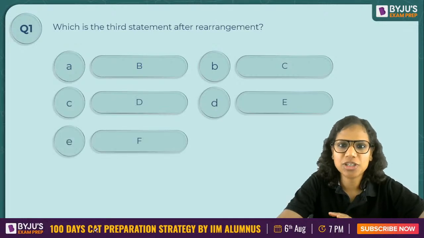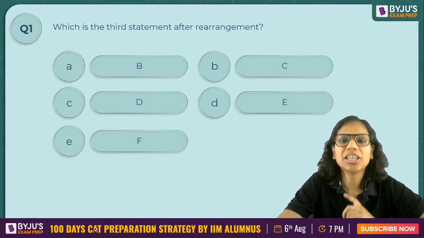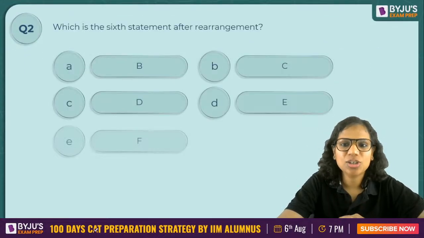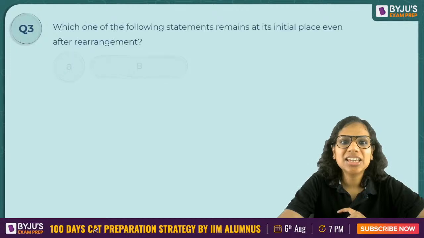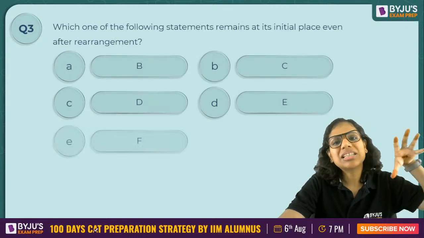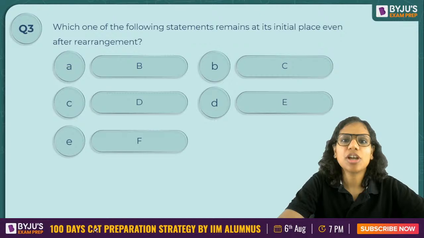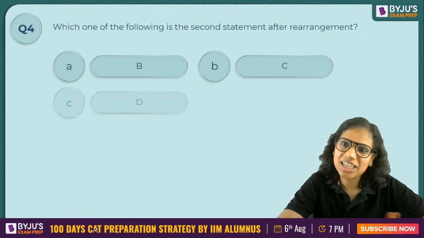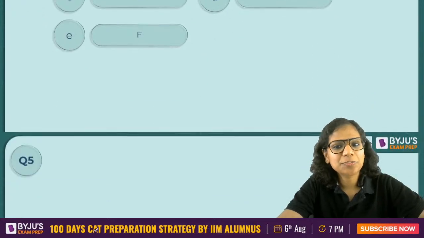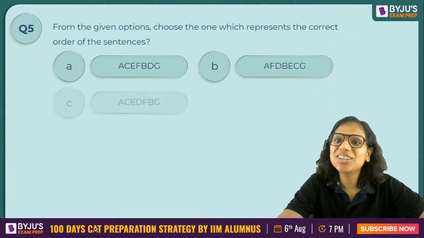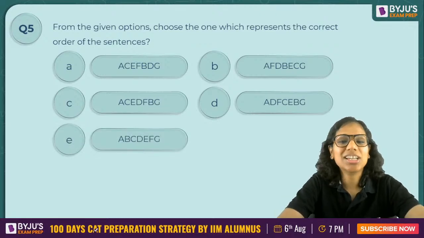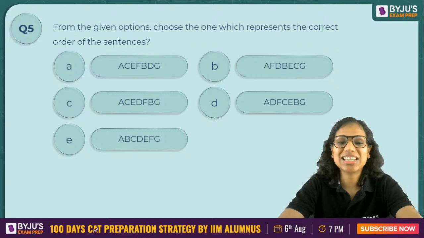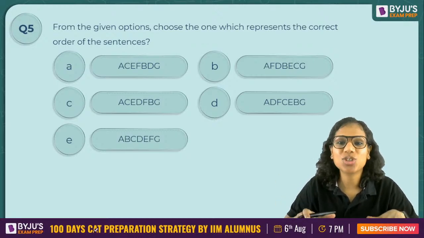So this is your first question. Third statement after rearrangement. That means, okay, I'll have to rearrange it. Right. Sixth statement after rearrangement. All right. Then, which of the following statement remains at its original place, its initial place, even after rearrangement? Fine. Then, second after rearrangement. All right. From the given options, now here is the question that I like. From the given options, choose the one which represents the correct order of the sentences. So I have been given options here.